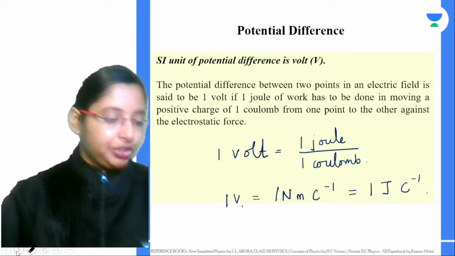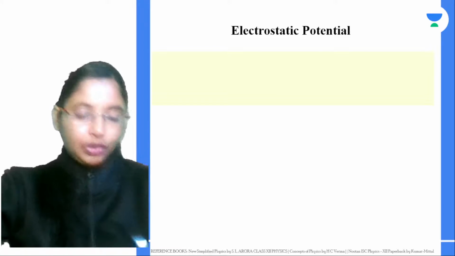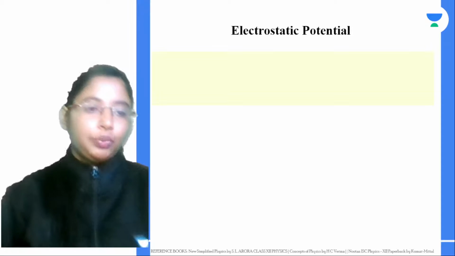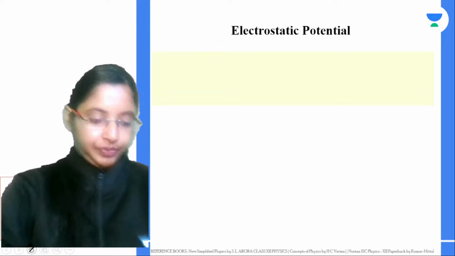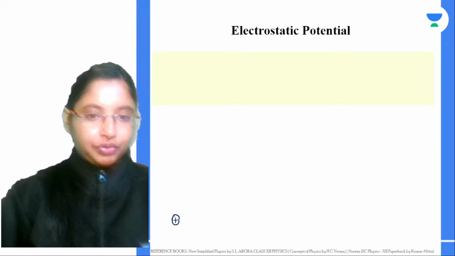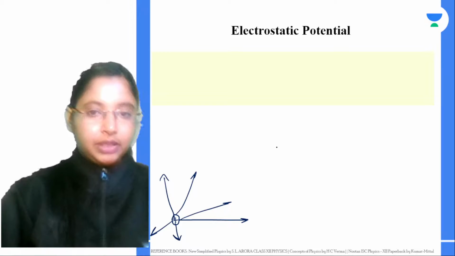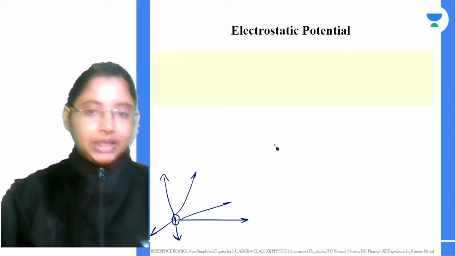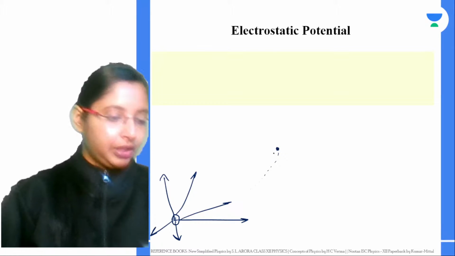Now the electric potential. Let's say the charge is somewhere at infinity, very, very far away. If you're moving a positive charge from somewhere far away, and you have a source charge over here, with field lines everywhere around it, and somewhere over here there is a charge that you are moving into the influence of this electrostatic force, what is the electric potential at this point?